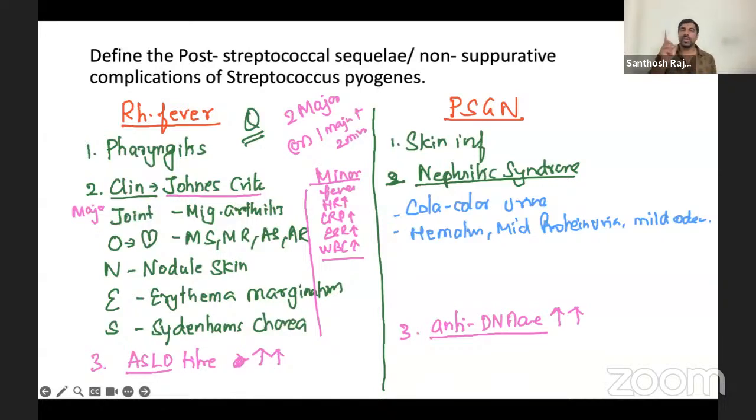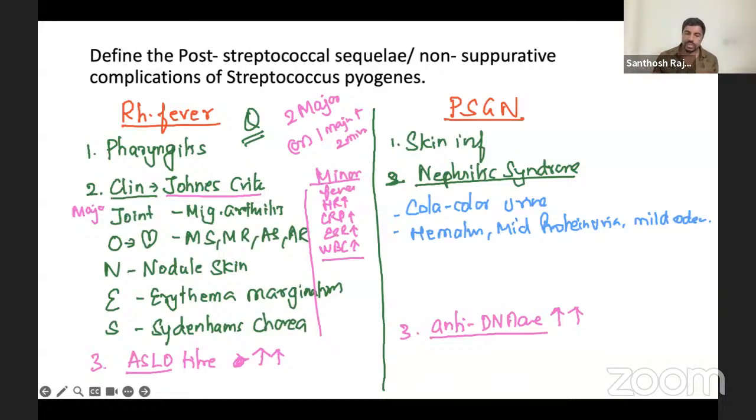It's not like your Duke's criteria, modified Duke's in infective endocarditis, where sometimes you can have just three minor criteria and that is more than enough. Here it is not. Here you should have at least one major, definitely with two minor.